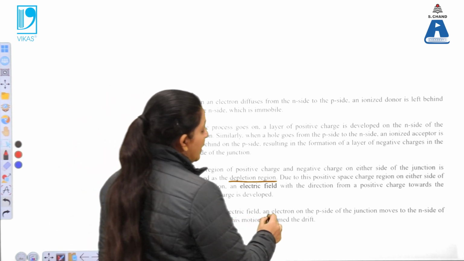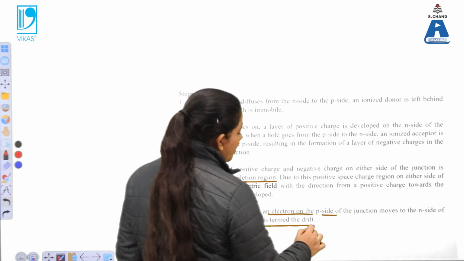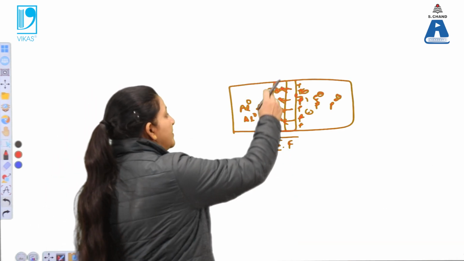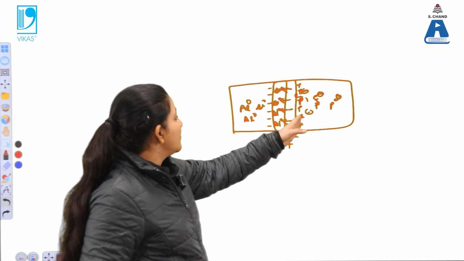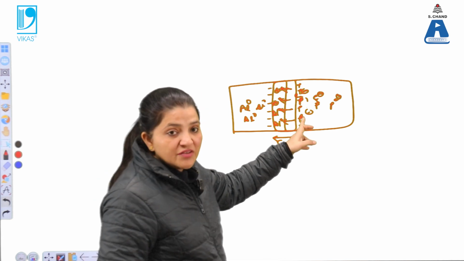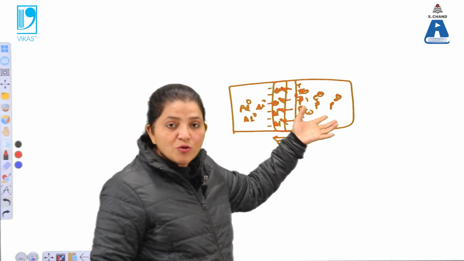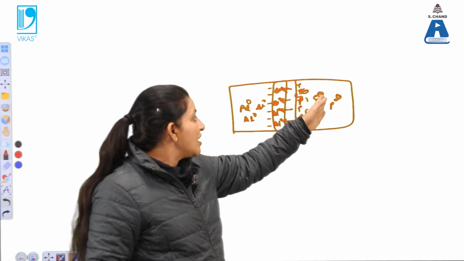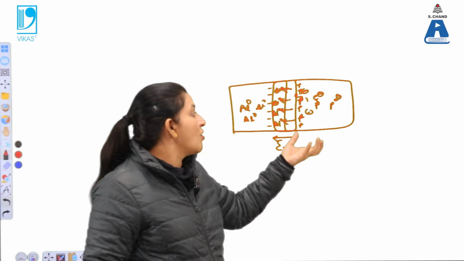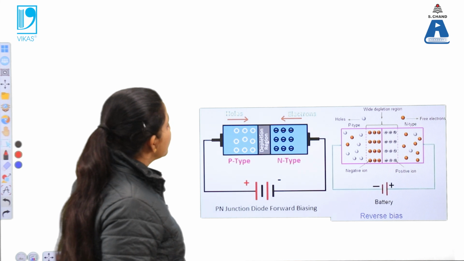And due to this electric field, electrons on the p side of the junction move to the n side of the junction, and this motion is termed a drift. Now why does the word drift come? Drift means that when the negative charge is developed over here and the positive is there, some of the electrons from the p side can start drifting toward the positive end, and if the negative is there, some of the holes, or you can say the donor ionized atoms which have the positive charge, will start drifting towards this negative charge. So this kind of motion is known as drifting of charge carriers from one end to the other end. So that is the depletion region that will be developed in this case.